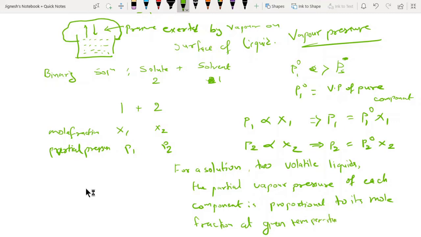Guys, make sure that at a different temperature the mole fraction can also change. So guys, this is very important to write down. This is the statement you have to make sure of.